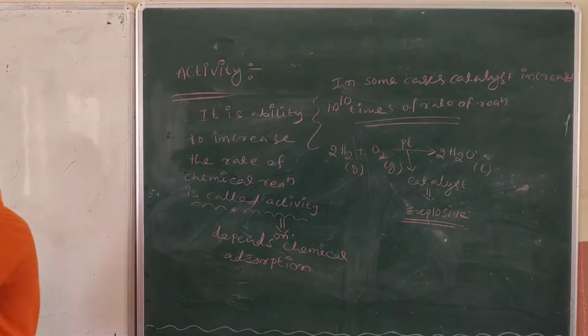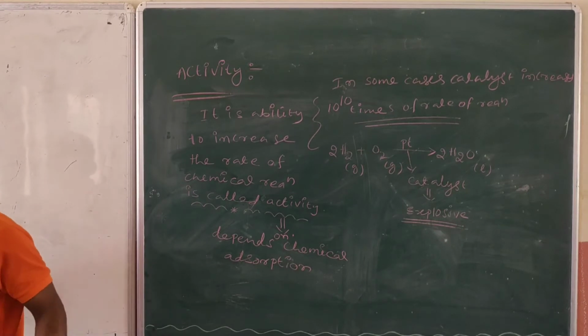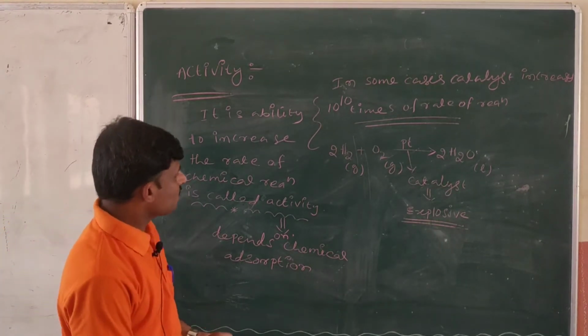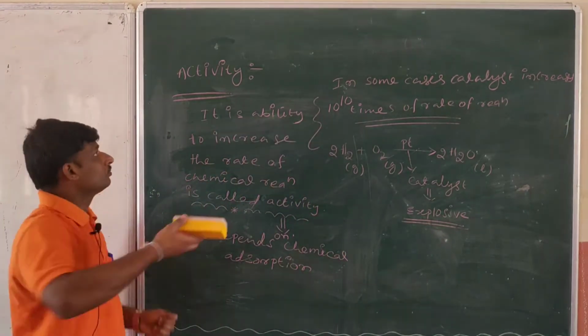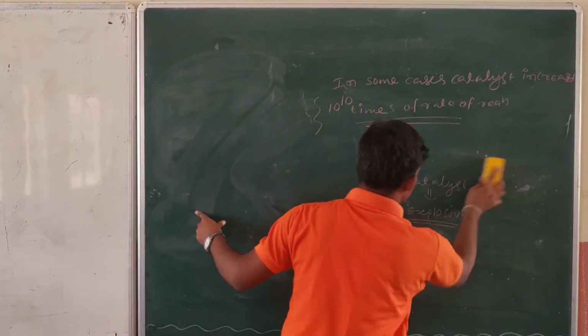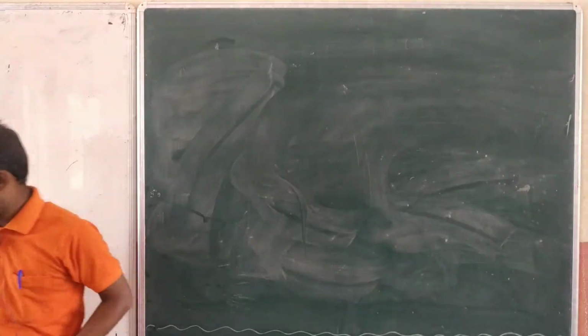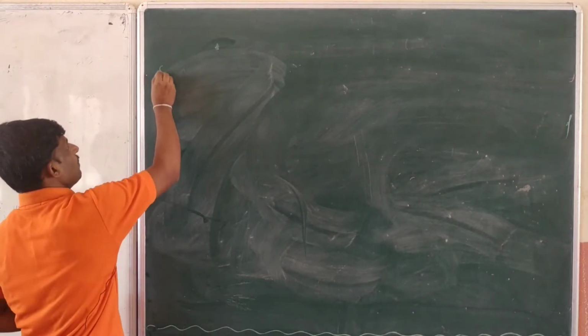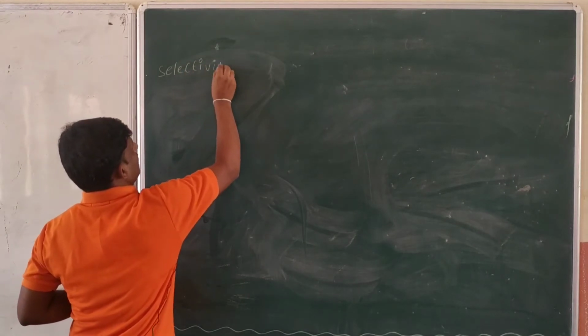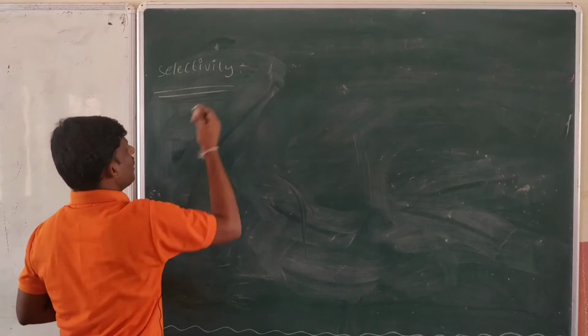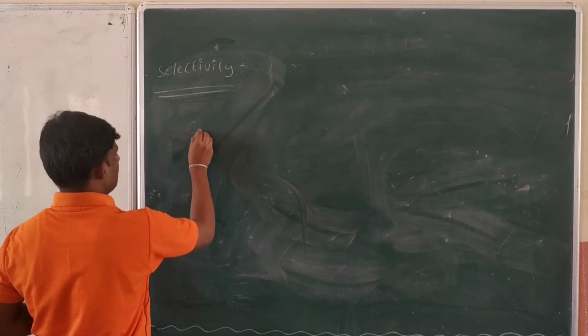Next, selectivity. What is selectivity, sir, actually? I am going to talk about selectivity. For example, suppose I am taking carbon monoxide.